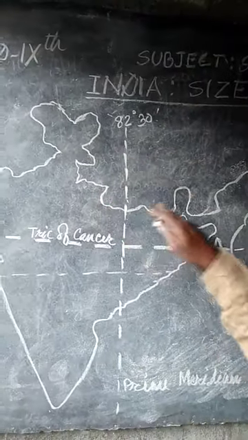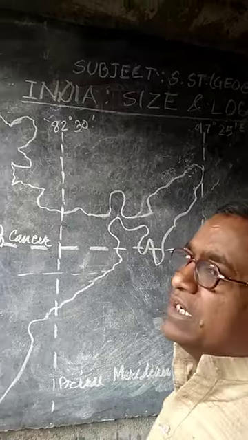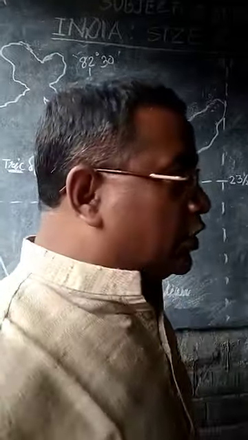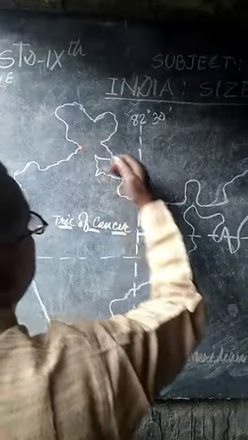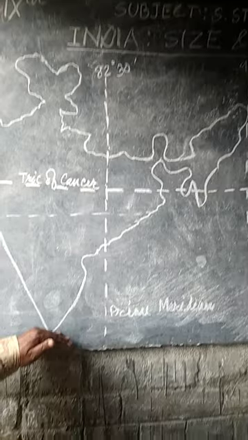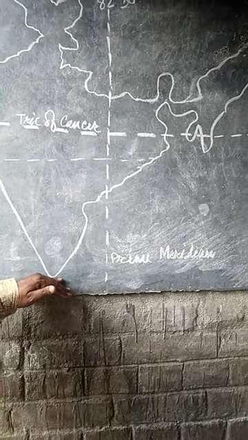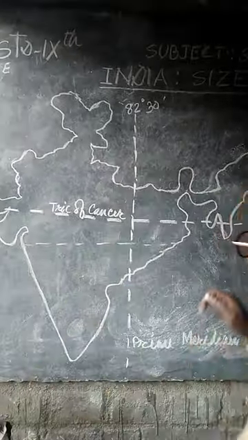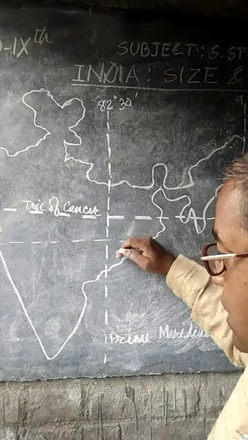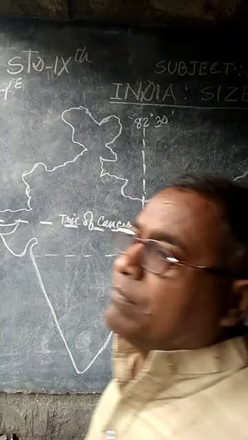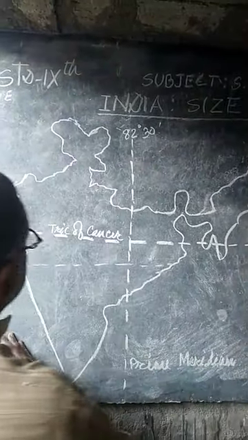All of these regions are mountainous, and the Himalayan mountain ranges extend there. So they mark our northern boundaries, and in the south, Kanyakumari bounds the southernmost tip of the mainland of India. The eastern coastal plain and western coastal plain mark the eastern and western boundary.